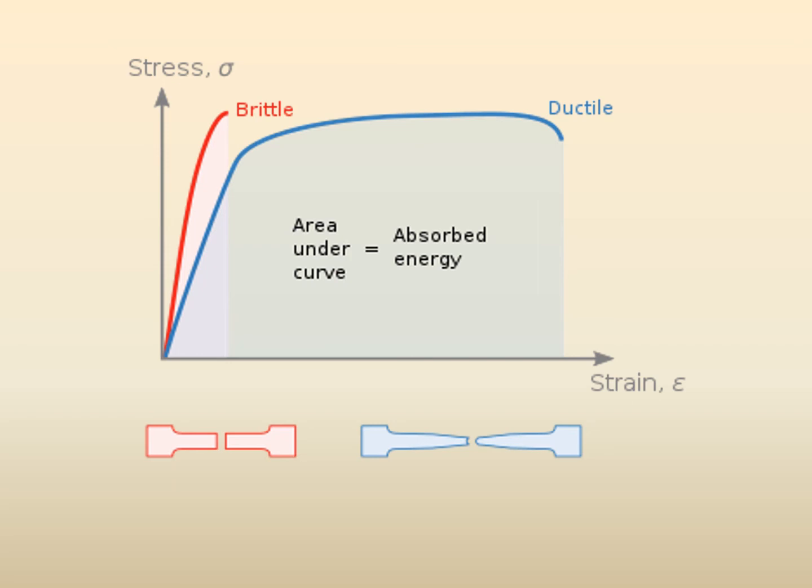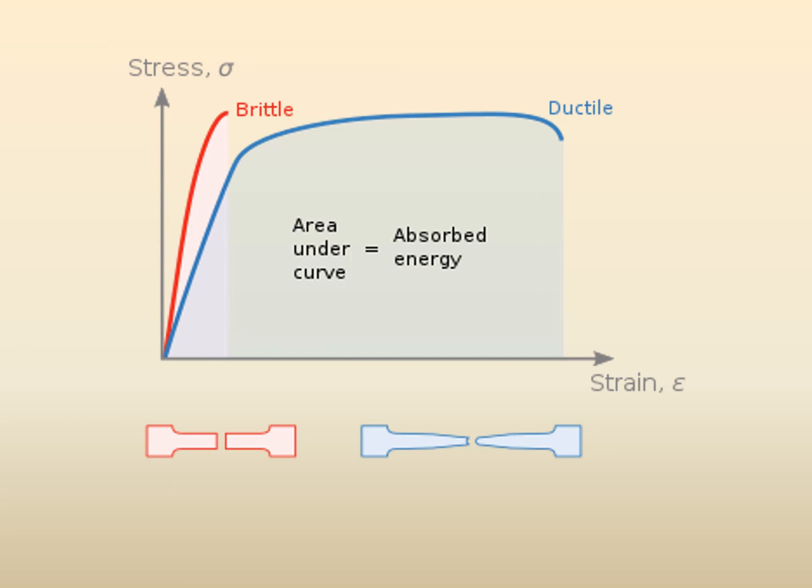Those of you who are sharp have already seen that there is this white area under the curve of this one, and there is this blue area under the curve, or gray, for this one. If you remember from your material science, modulus of toughness was defined, or toughness, and it was the total area under the stress strain curve. So what is area?